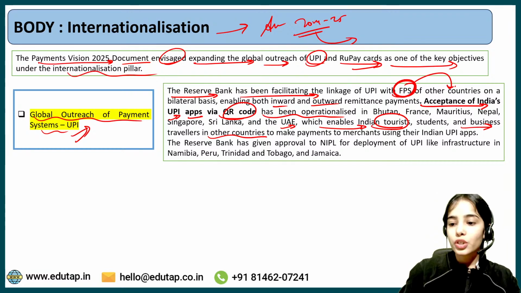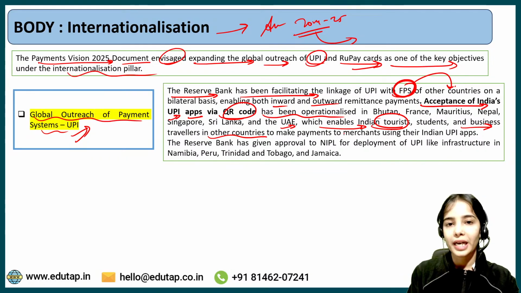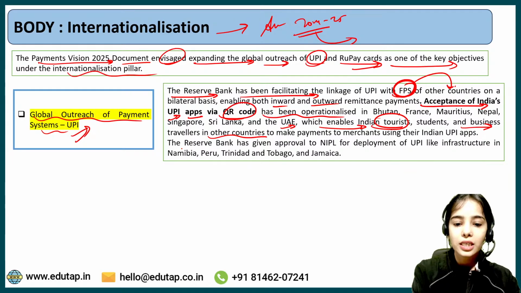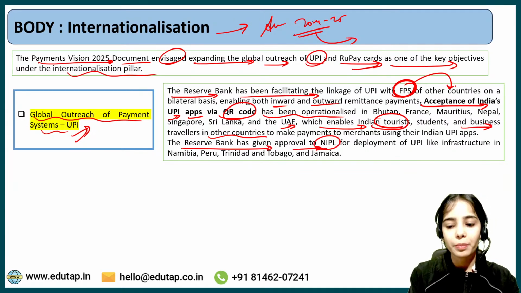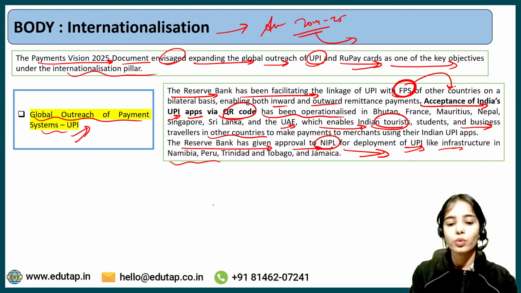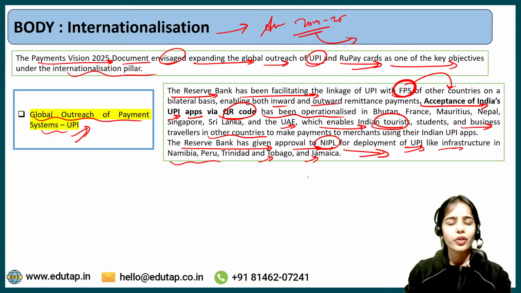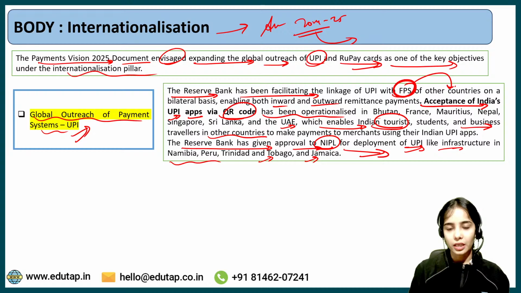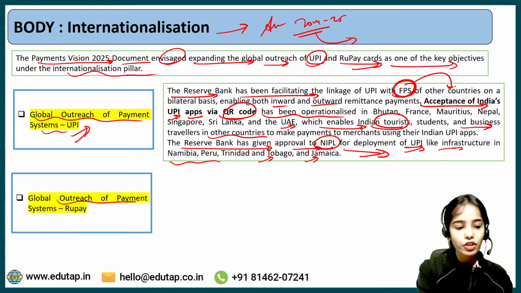Okay, so this is the idea that more and more countries are accepting UPI and they are connecting the UPI system with their fast payment systems. The Reserve Bank has given approval to NIPL, that is NPCI International Payment Limited, for deployment of UPI-like infrastructure in Namibia, Peru, Trinidad and Tobago, and Jamaica. So you can understand that different countries are accepting our system and they are also willing to have our system in their countries.